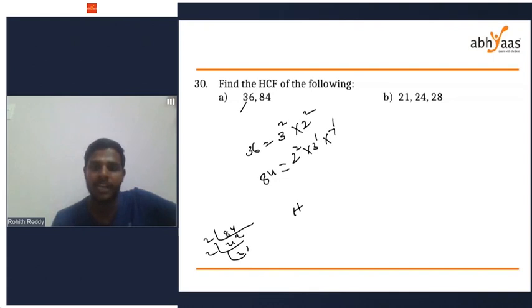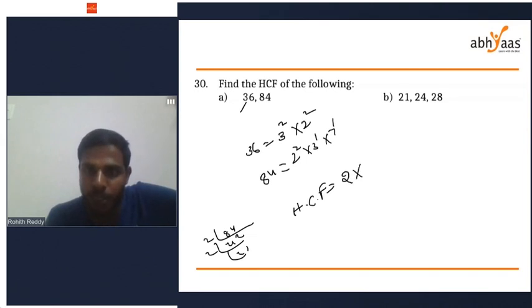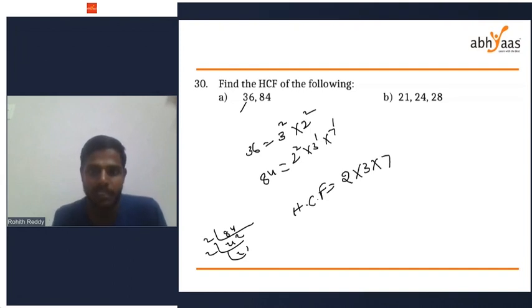To find the HCF, what do you have to write? First we write the common numbers: 2 into 3 into 7. What is the least power of 2 existing here? 2 power 2 and 2 power 2, so my least power of 2 is 2. Next, least power of 3. Here my power of 3 is 2 and 1, so 3 power 1. Least power of 7.